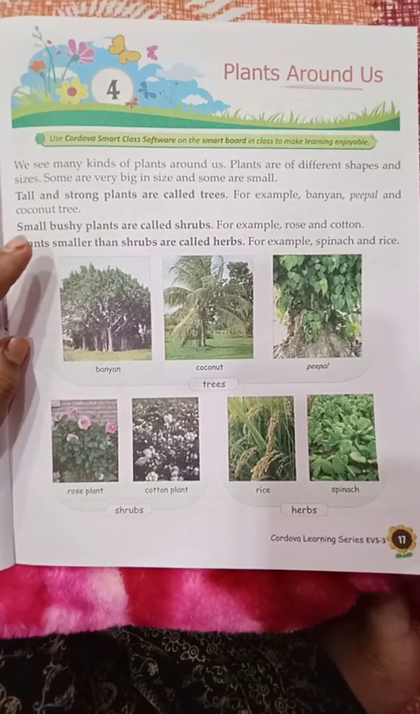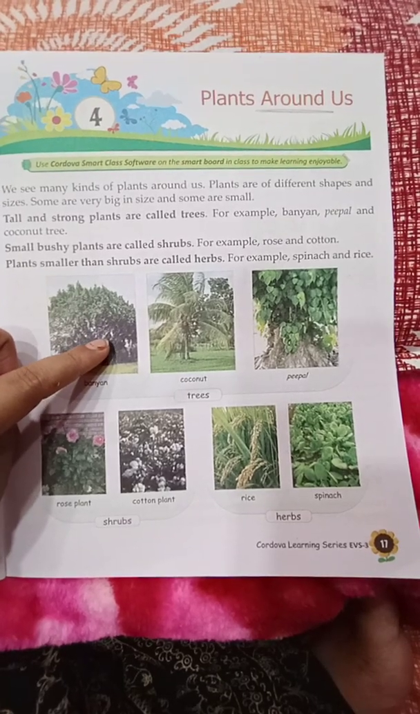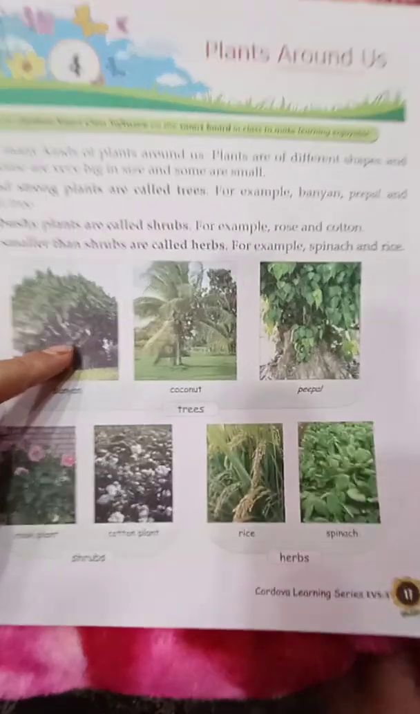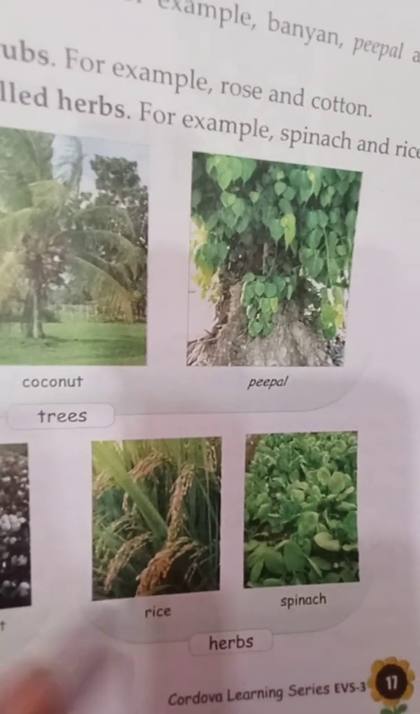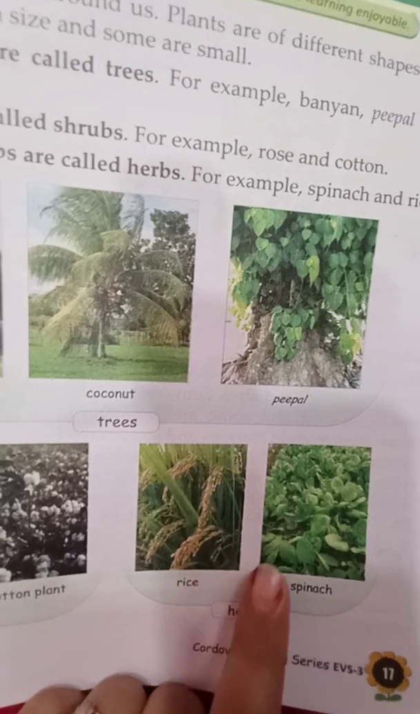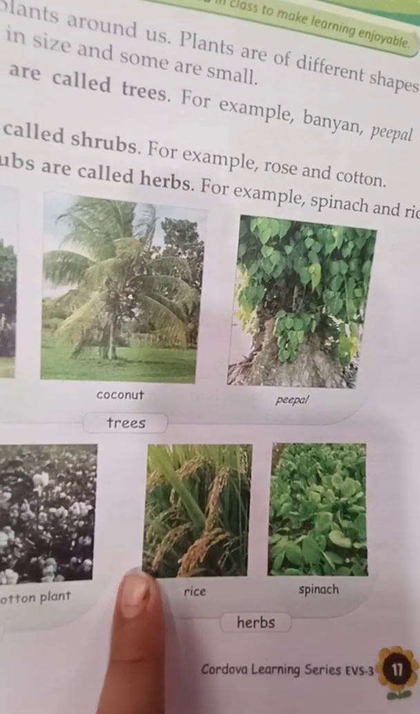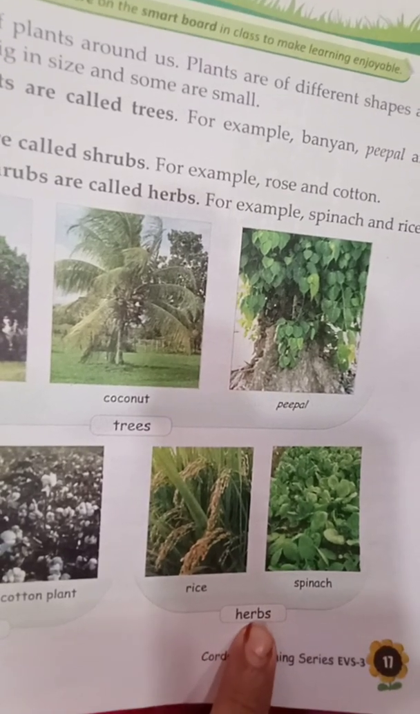Now, plants smaller than shrubs are called herbs. For example, spinach and rice. Have you seen the plant of spinach and rice? See in the picture. This is the rice plant and this is spinach. So they are smaller than shrubs. As compared to shrubs, these plants are smaller, so they are called herbs.